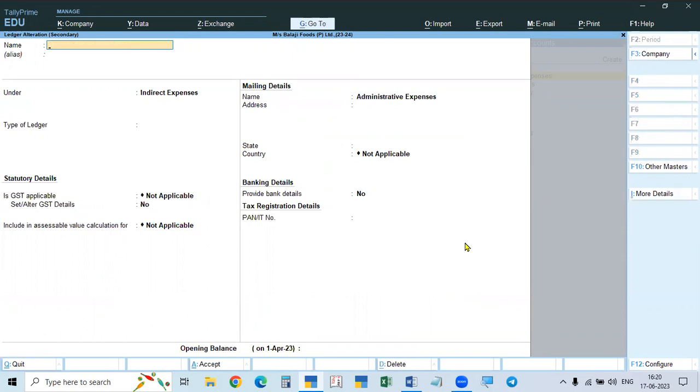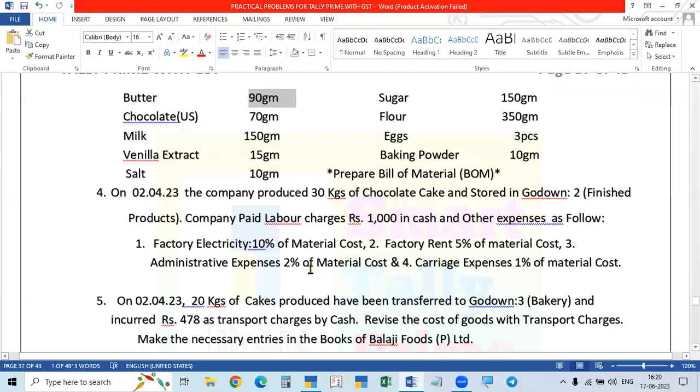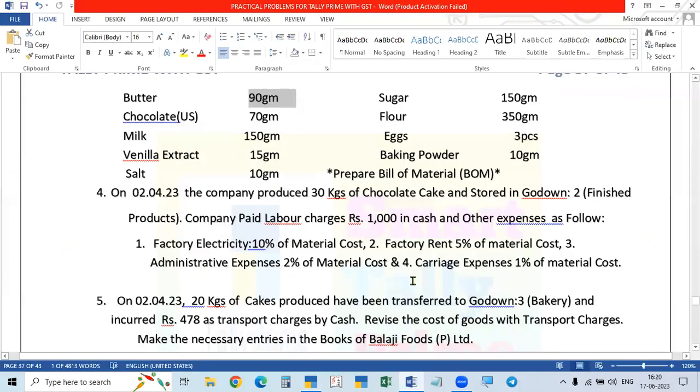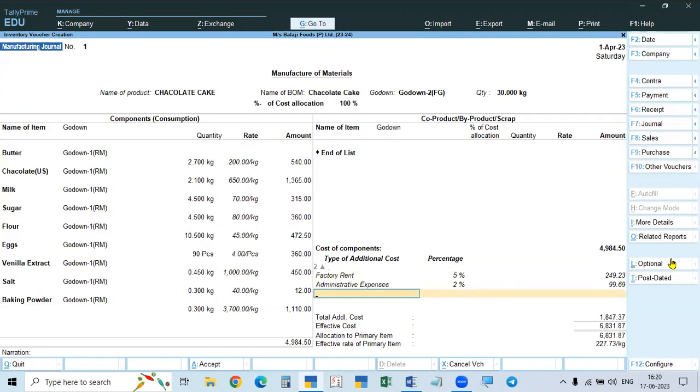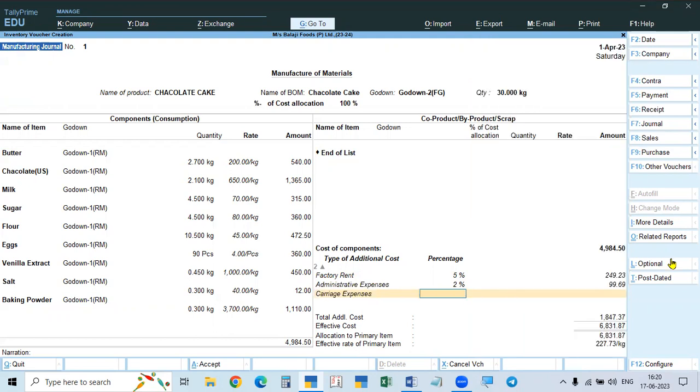Administrative expenses is 2%. And the last one is carriage expenses, the carriage of bringing goods to the factory. It is a direct expense, so you have to create it. Carriage expenses is 1% of the material. So completed.